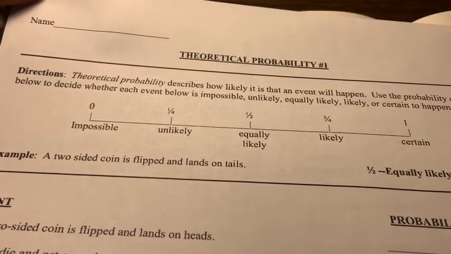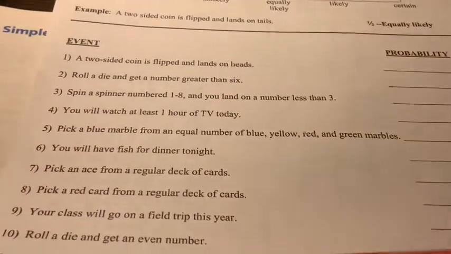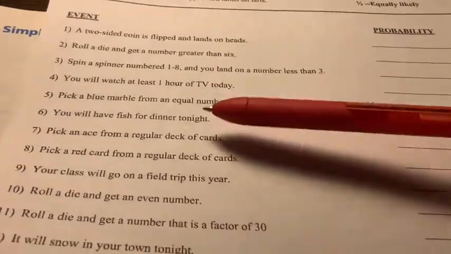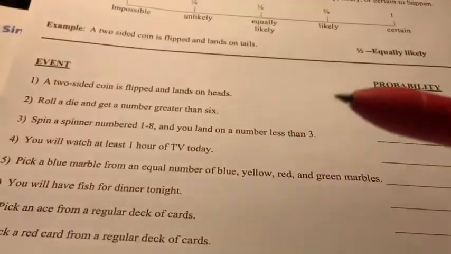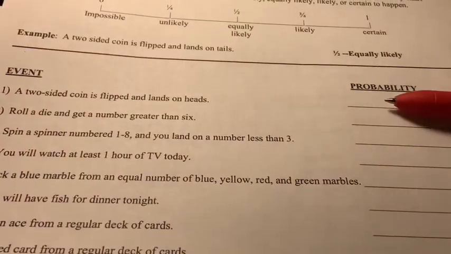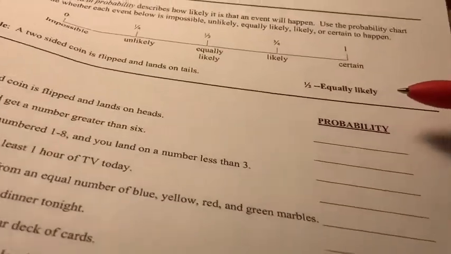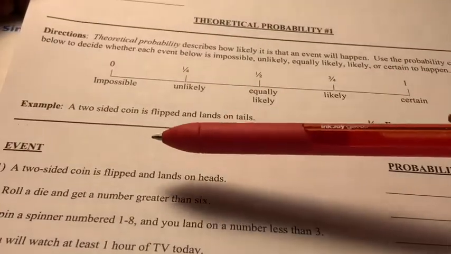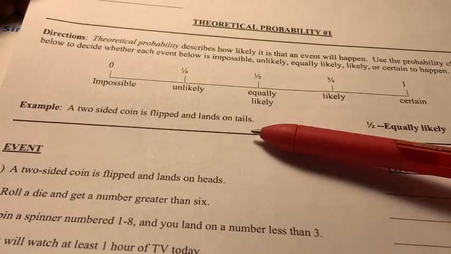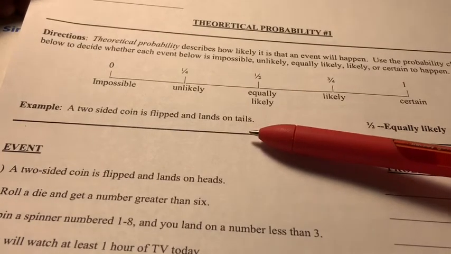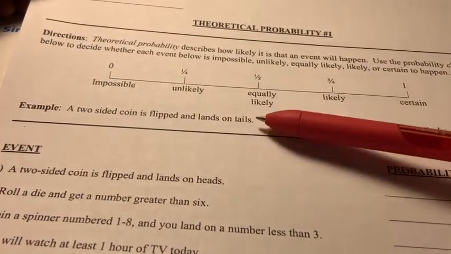So this is your homework, okay? Very, very simple, only 15 problems. You will write on the line. I'll give you a choice. Look at this example, right? A 2-sided coin is flipped and lands on tails. If you flip a coin, what's the likelihood that it will land on tails?